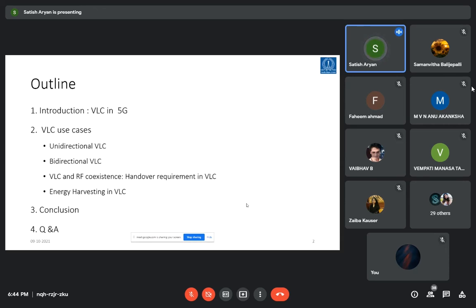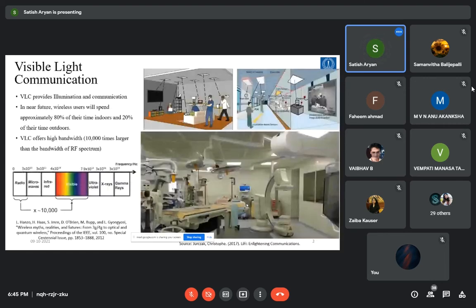And some more interesting topics like energy harvesting in VLC. And also, if time permits, I'll cover DCM and some conclusions about the talk. And at the end, I'll have the question and answers. So let me begin with my first slide.